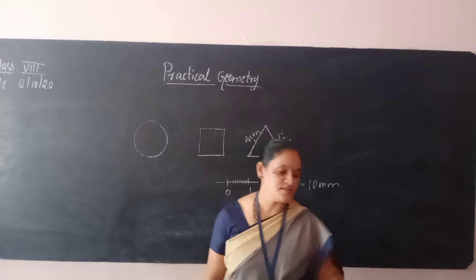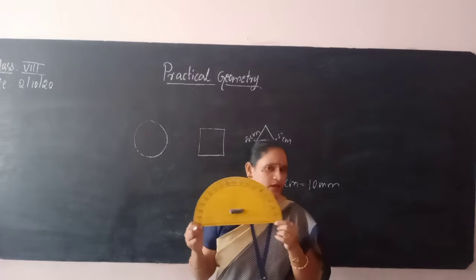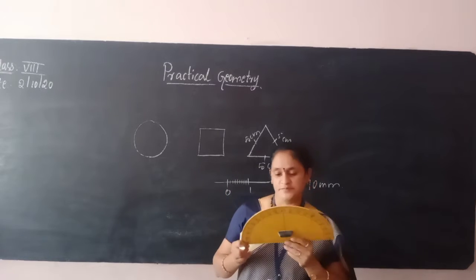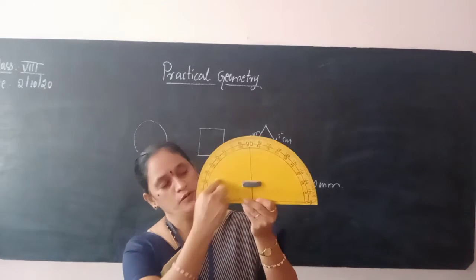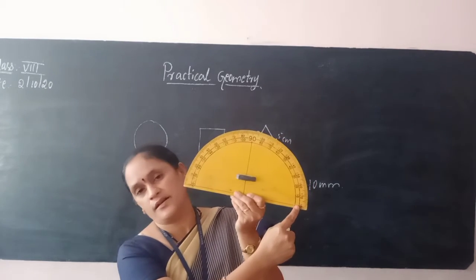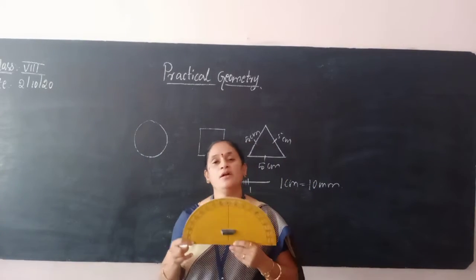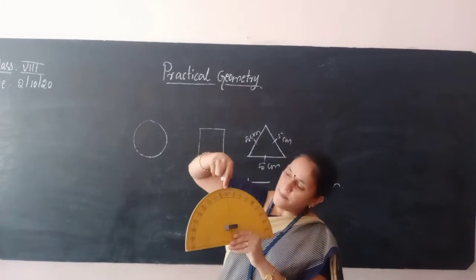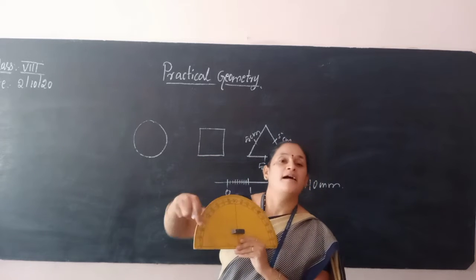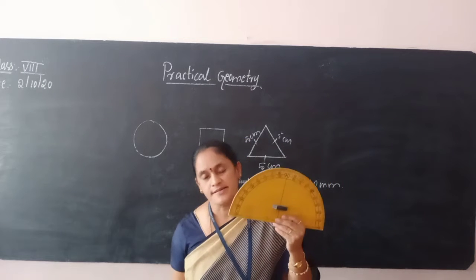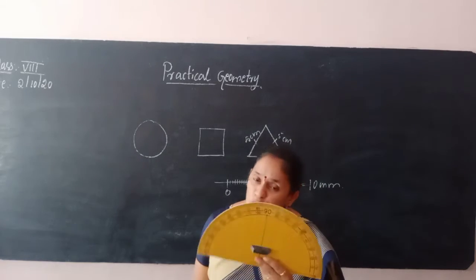Now the next instrument is the protractor. What do we call it? A protractor. Here you can observe, children, it starts from 0 and ends at 180 degrees, on both scales. All protractors have 2 scales. The upper one is called the upper scale, whereas the lower one is called the lower scale. Why does it have 2 scales? What is the use of these scales?